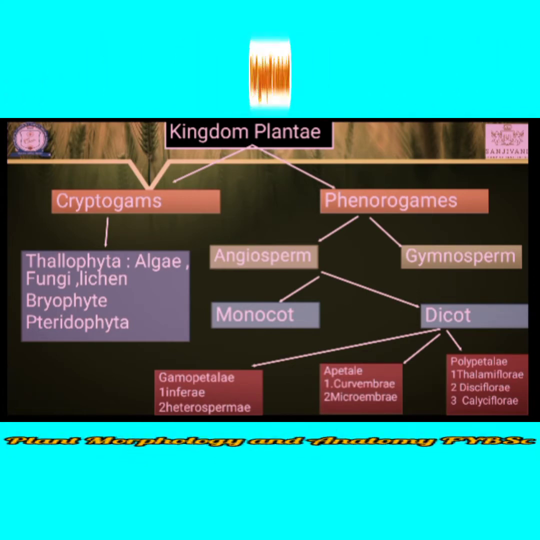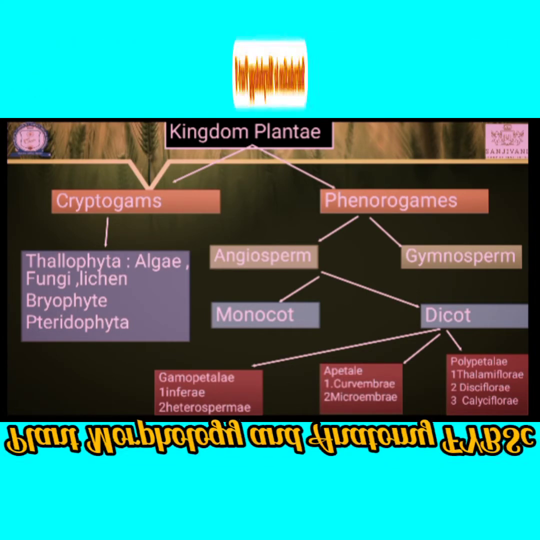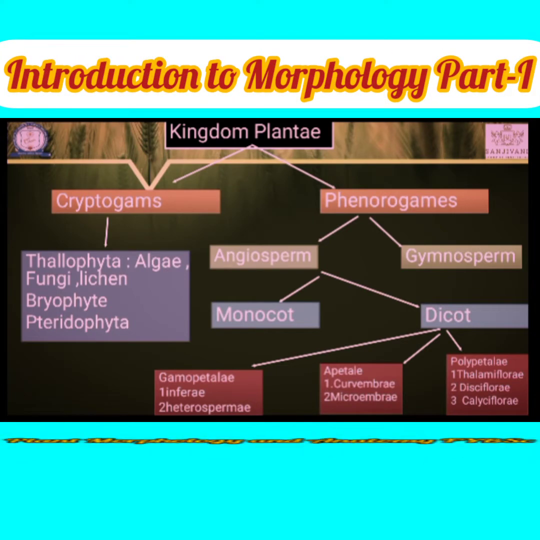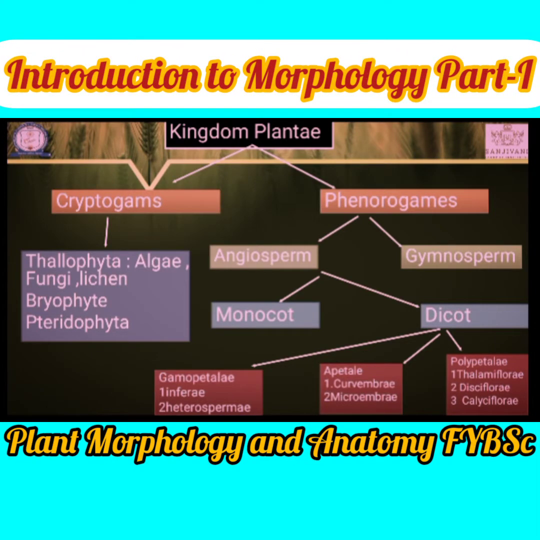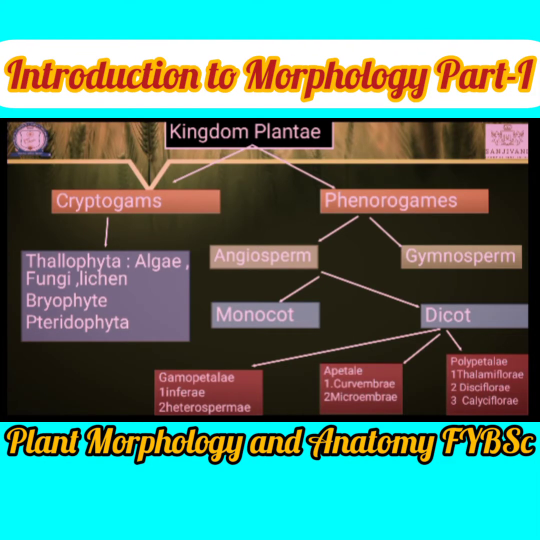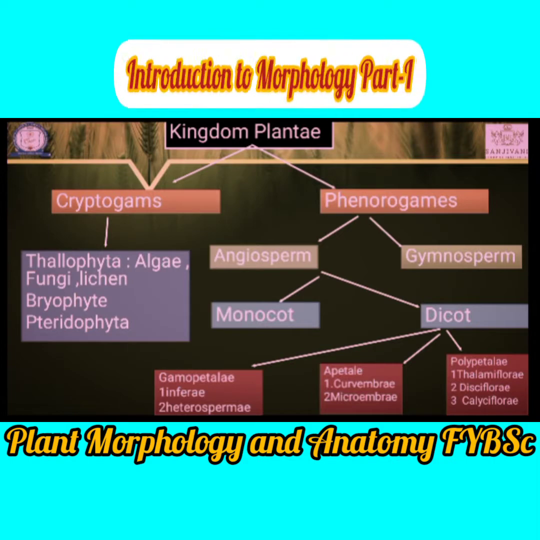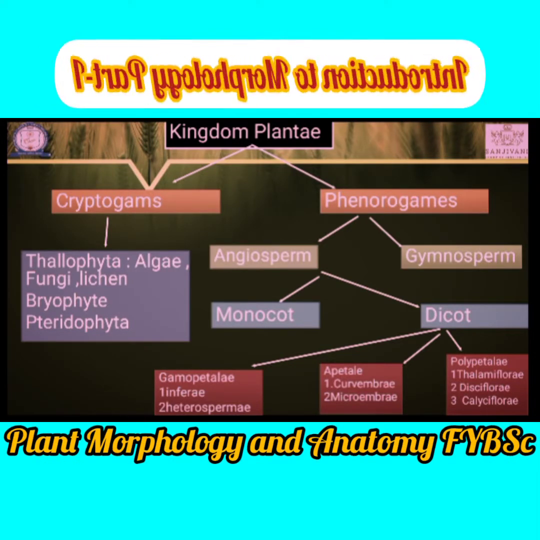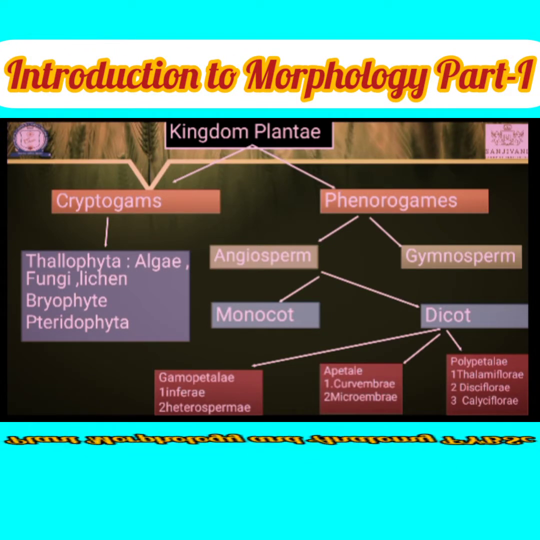Let's see, in a mango plant, the ovule, that means seed, is enclosed in an ovary. In gymnosperm like the cycas plant, when we see the fruit of cycas, there is no covering of the seed. The seed is directly exposed to nature. That is the first character. First gymnosperms originated, then from the gymnosperms angiosperms originated.